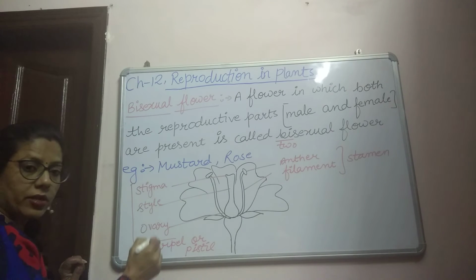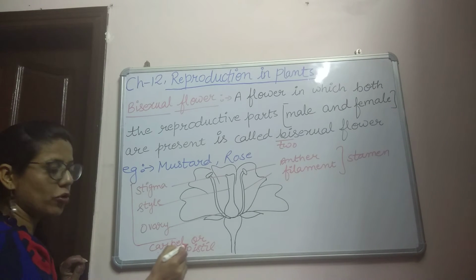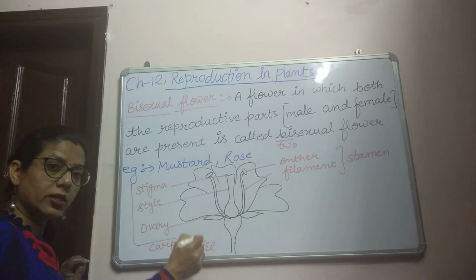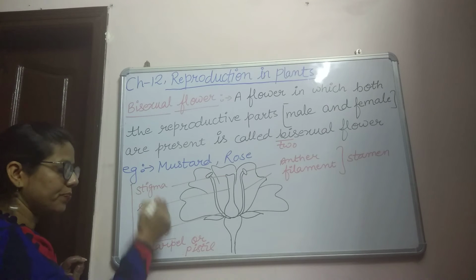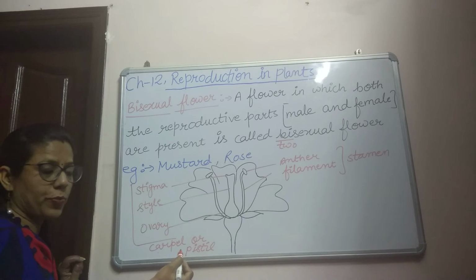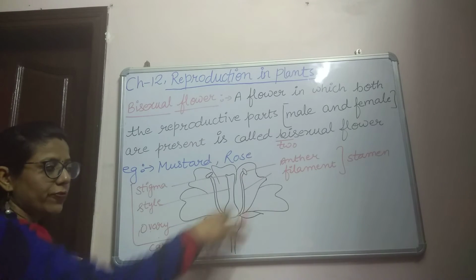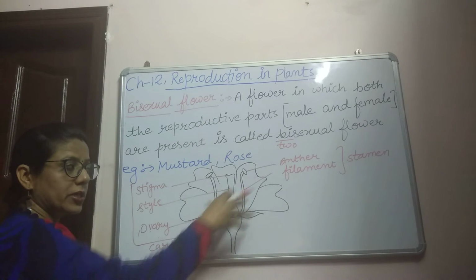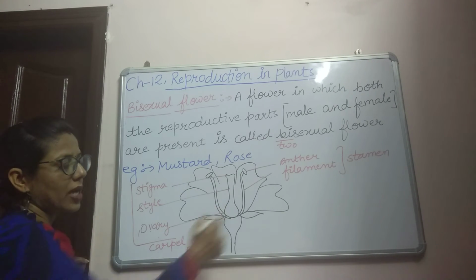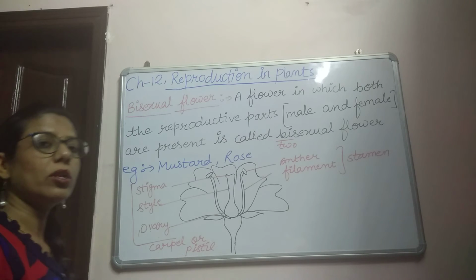The female reproductive part, carpel or pistil, is also present in the same flower, and it is composed of three parts: stigma, style and ovary. So this kind of flower is known as bisexual flower.